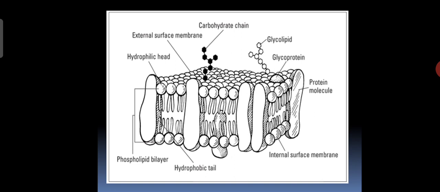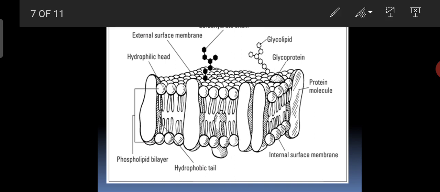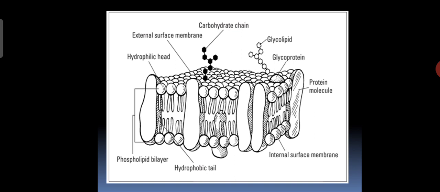These are intrinsic proteins, and on only one side are the extrinsic proteins. The carbohydrates present on the proteins are glycoproteins, and the carbohydrates present on the lipids are glycolipids, right?